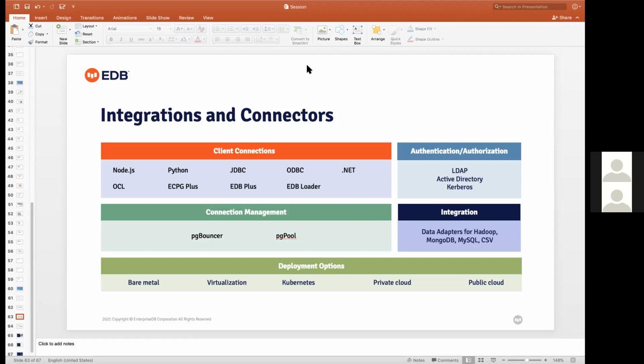Another question: how about plugins to external monitoring tools like Prometheus? I don't have an idea about Prometheus. Let me check, and I'll get back to you through email. But there are other monitoring tools for PostgreSQL, like pgAdmin 4, which is open source, and Postgres Enterprise Manager, which is easily integrated with the PostgreSQL environment.